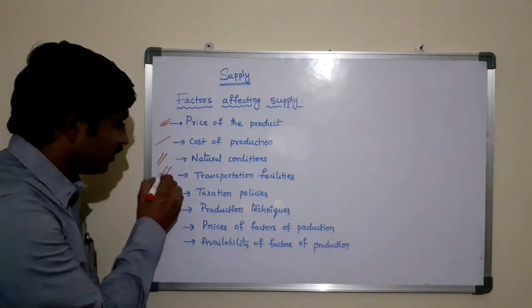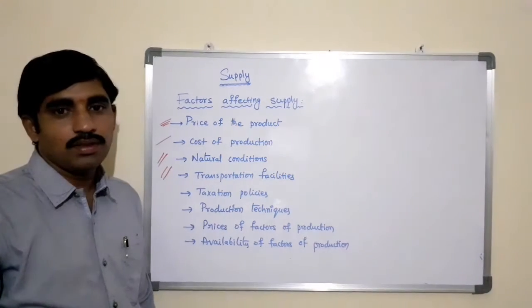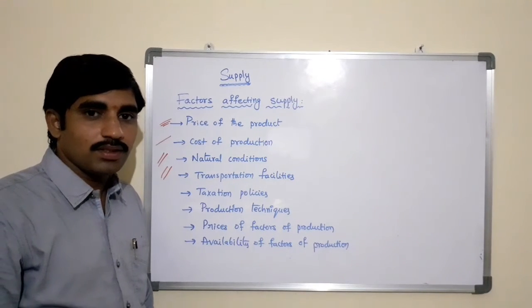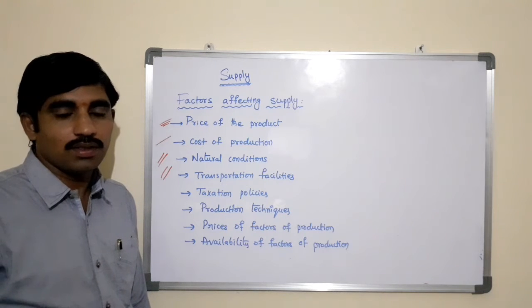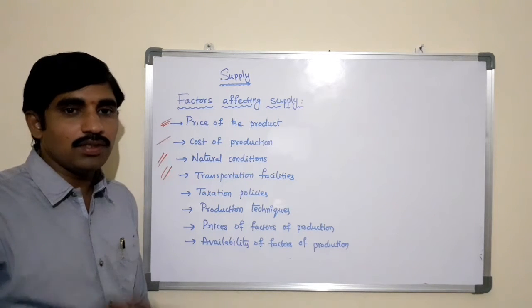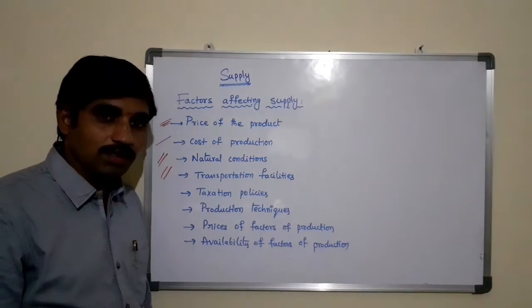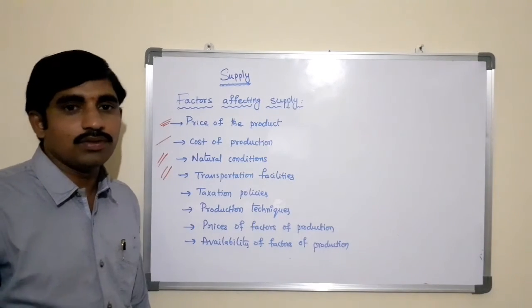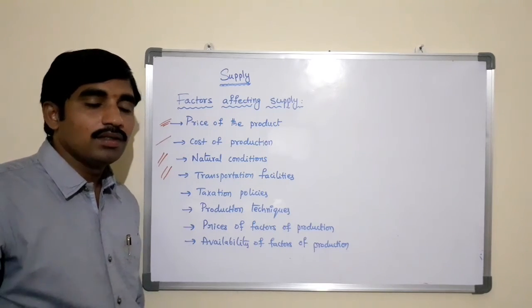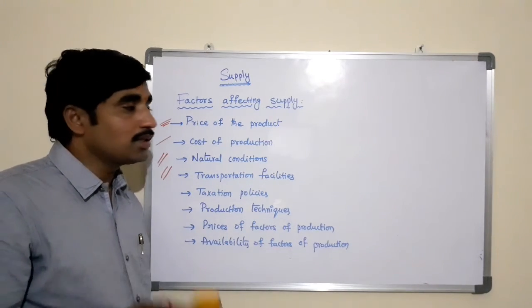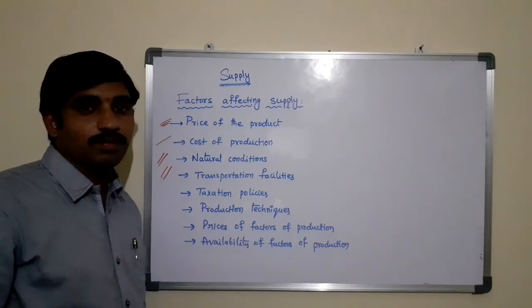The next one is transportation facilities. Better the transportation facilities, more the supply of products or services, and vice versa. If there are no better transportation facilities, automatically the producers may not supply more in terms of quantity. Sometimes the transportation cost also influences the supply.